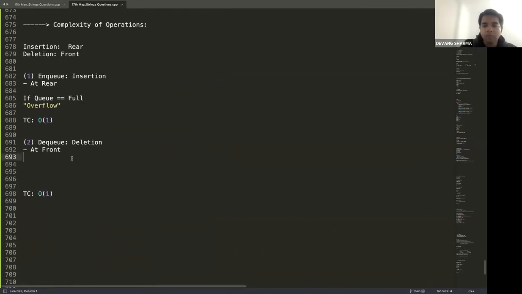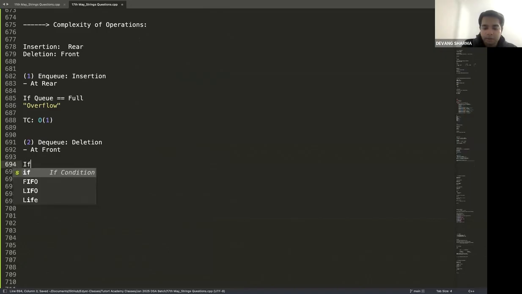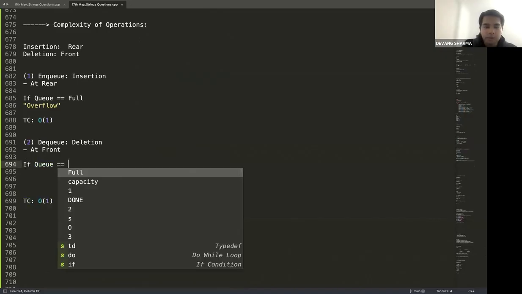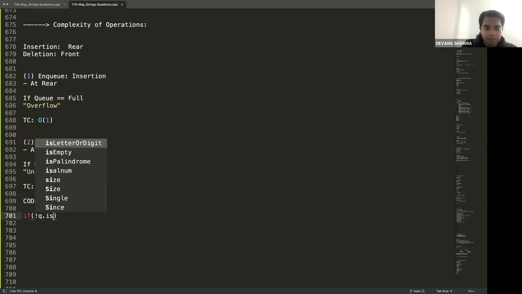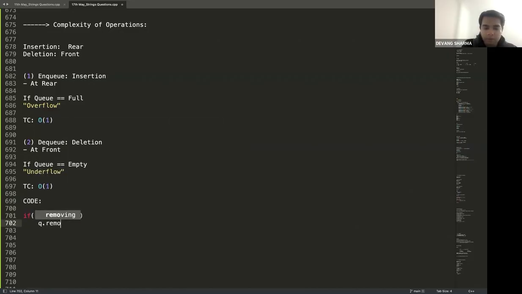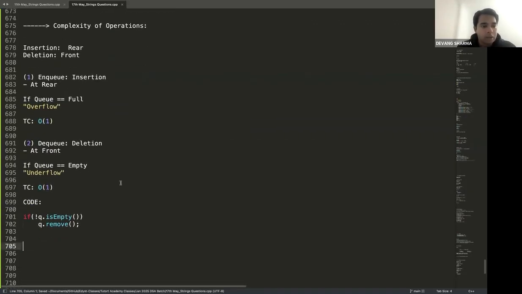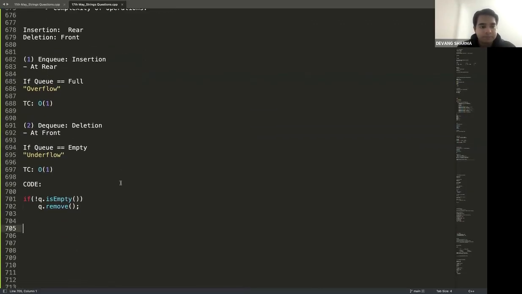That's it. Now when you say at front, I need to check whether my queue is empty or not. If my queue is empty, that condition is called underflow. All right, guys. And if I check in the code, this is what you'll be doing. If not queue.isEmpty, that is when you're going to do queue.remove. Remove is a function here. Second part clear to all.